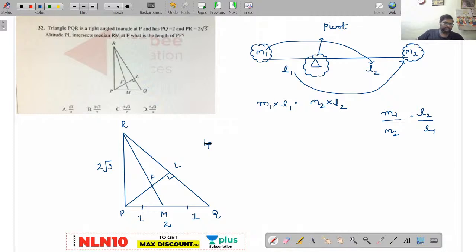You can calculate this. Now observe here, triangle PLQ. Now this is 1, right? Now these are two perpendicular sides. Now the ratio will be in the format of 1 is to root 3 is to 2. Am I right or wrong? Yes, very good. Now let me know the LQ value. How will you find out the LQ value? If you find out the LQ value, your answer is over.